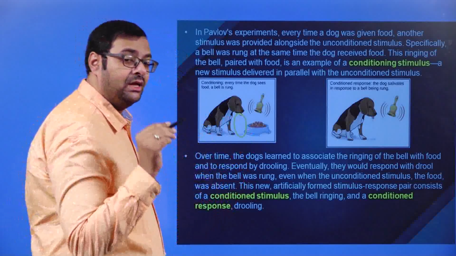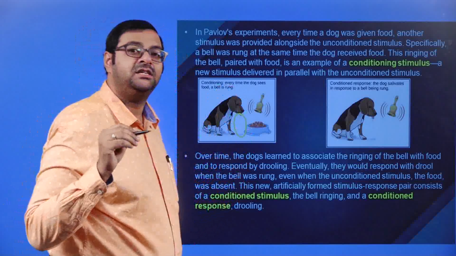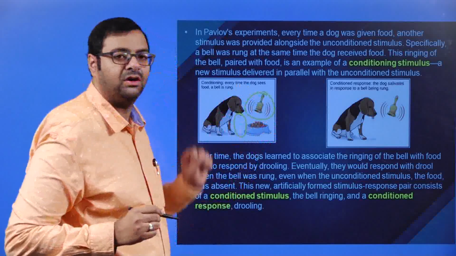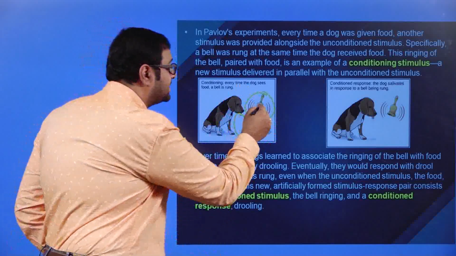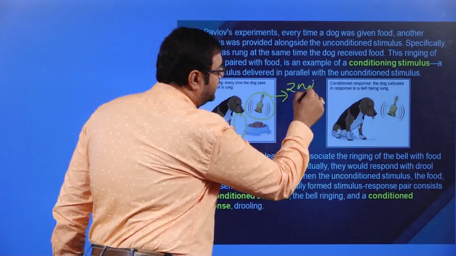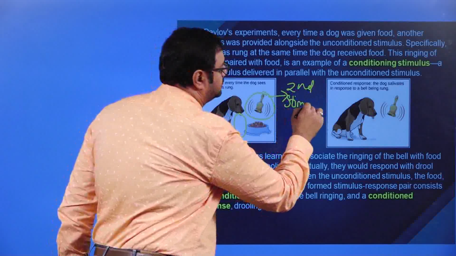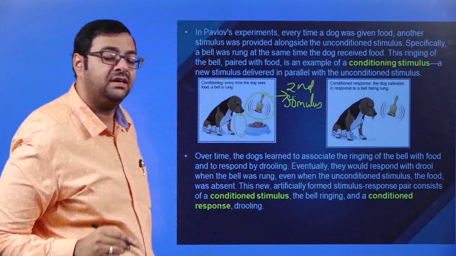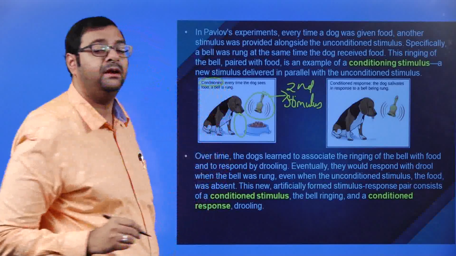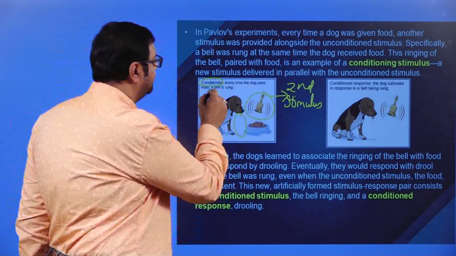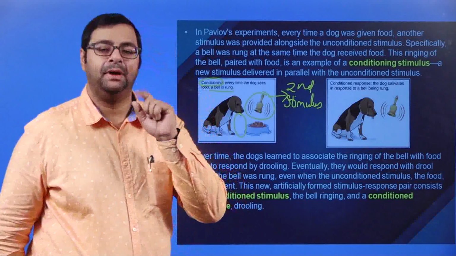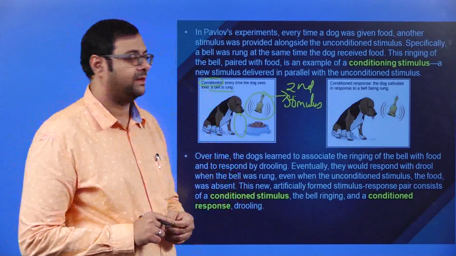Now here, what he did, he started conditioning the dog. That means he started ringing this bell when the food was brought to the dog. This is a second stimulus that the scientist was giving. He was trying to condition the dog. So every time the dog sees the food, the bell is rung. This is what was happening.